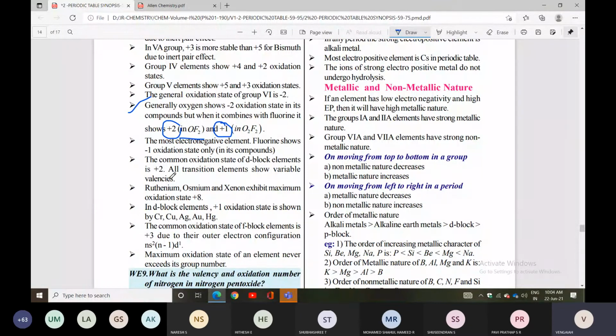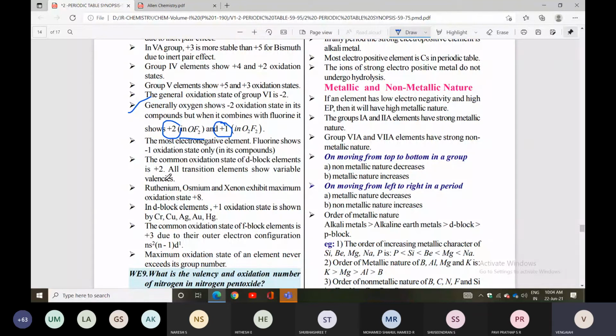D block elements can also show the +1 oxidation state. Examples given are chromium, copper, silver, gold and mercury. These elements show the +1 oxidation state.